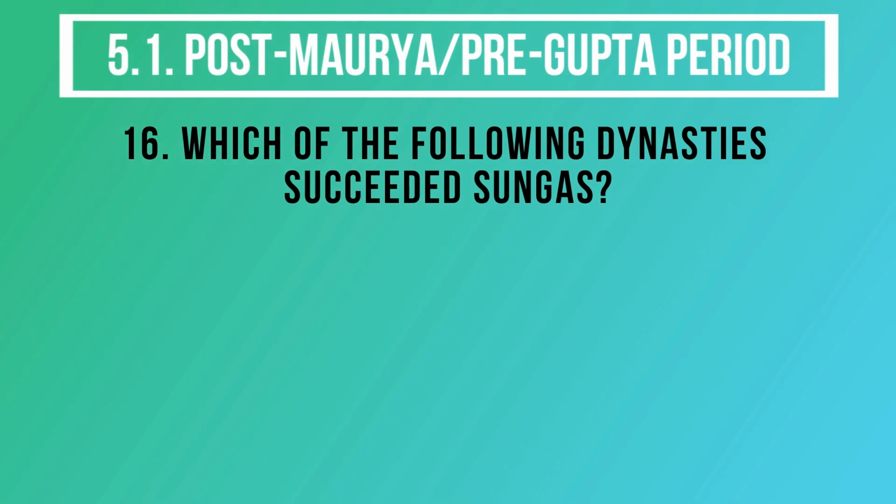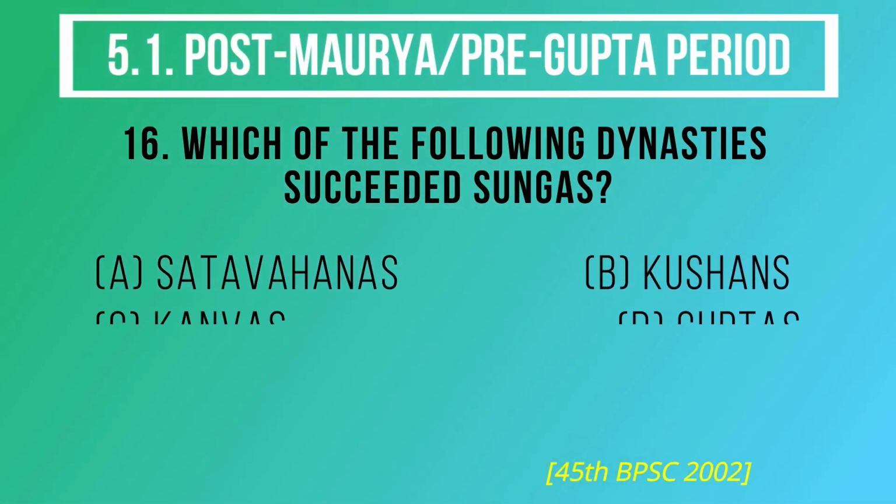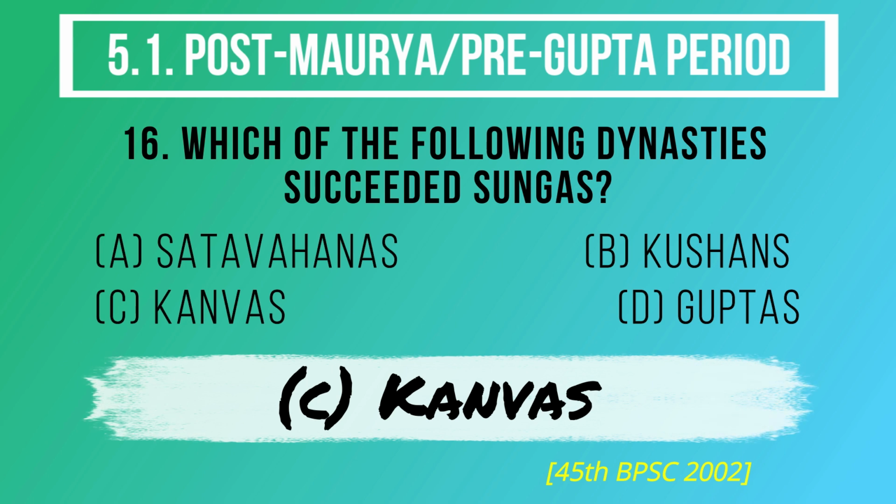Question number 16. Which of the following dynasties succeeded Sungas? The options are A. Satavahanas, B. Kushans, C. Kamvas, D. Guptas. And the correct answer is option C. Kamvas.